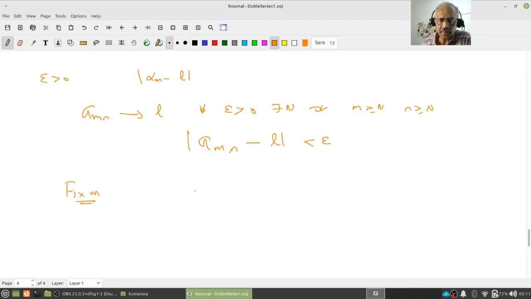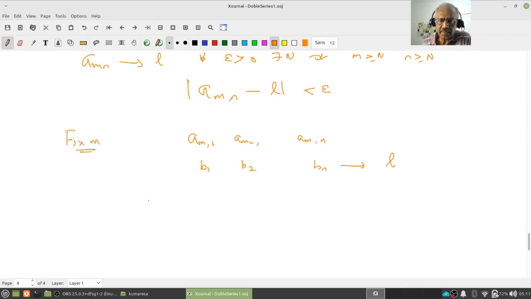Now what do I have? I have a sequence of numbers, a_m1, a_m2, a_mn. If you want to call them b_1, b_2 and b_n, what we are showing is that these converge to L. But what does that mean? Are you following?